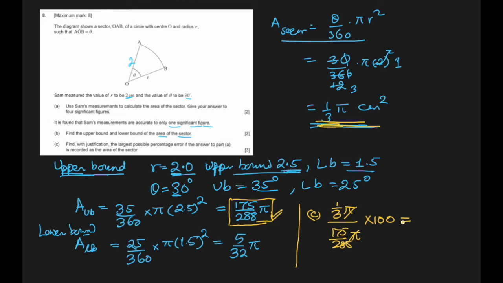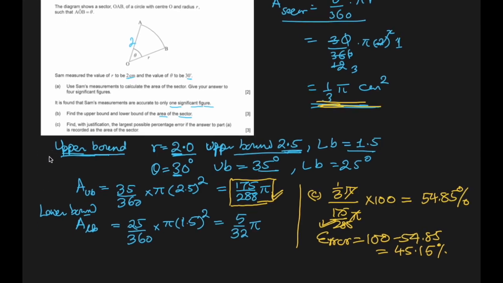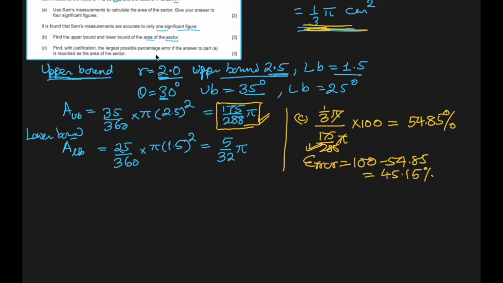We can cancel pi and multiply by 100. So we get 54.85%. That means it should have been 100 like this, but it is just 54. That means error is 100 minus 54.85, 45.15%. This is the error percentage in the case of upper bound. Let's see what it is in the case of lower bound.